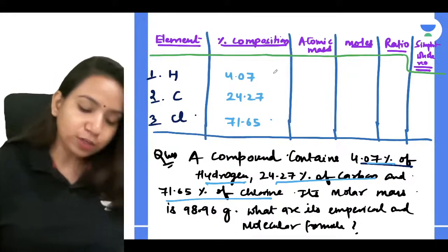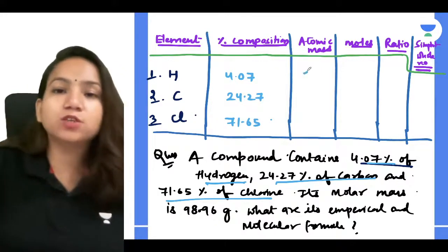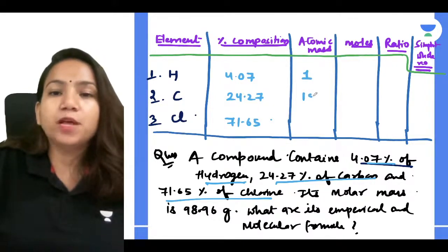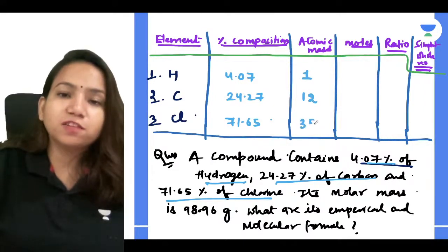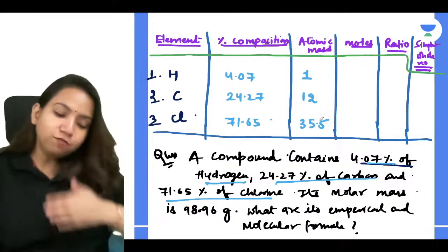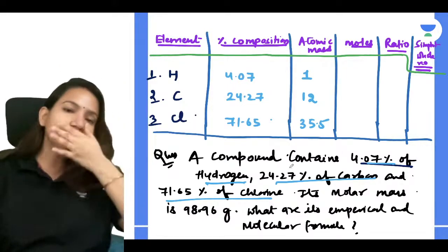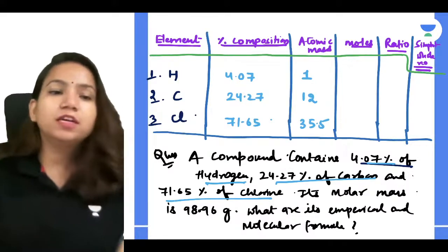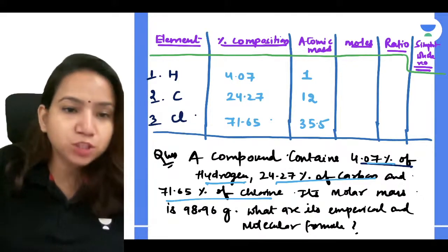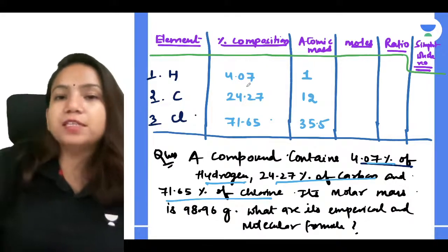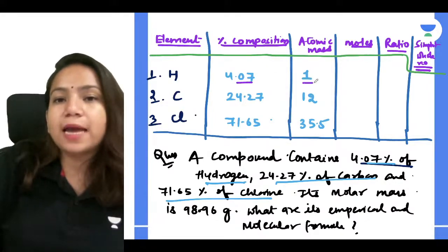Now the atomic mass of each atom: hydrogen is 1, carbon is 12, and chlorine is 35.5. Now you have to find the moles. How will you find it, guys? You have to divide the percentage composition by atomic mass.